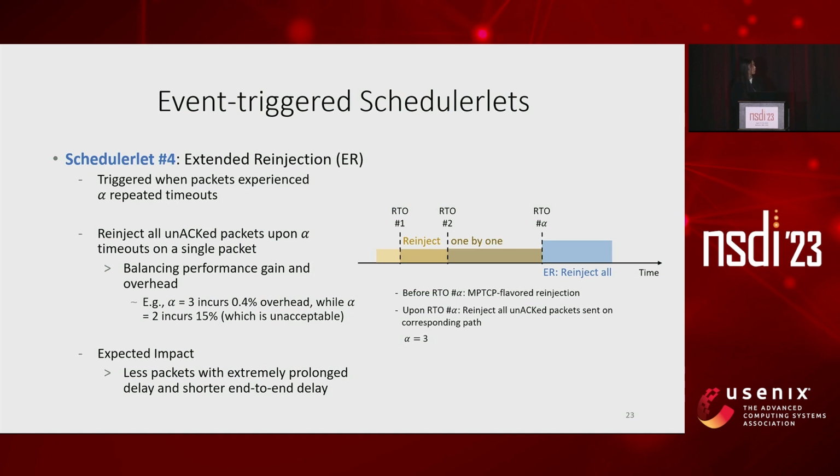Instead of reinjecting packets one by one, like what MPTCP does, extended reinjection reinjects all inactive packets on the corresponding paths. Here, we set alpha to 3 to balance the performance gain and traffic overhead. Also, extended reinjection can only be activated once for each packet sent on each path.